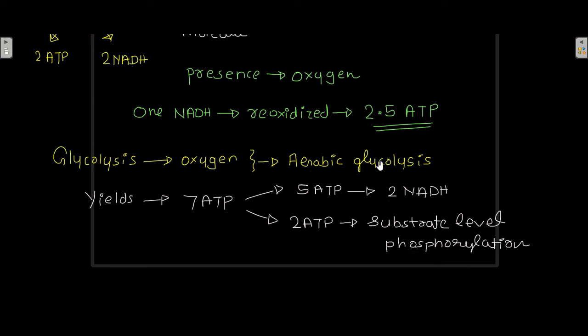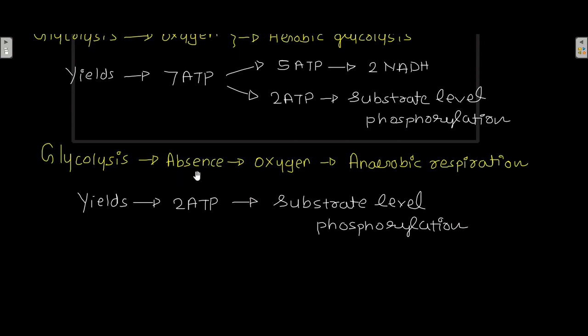Okay, so during aerobic glycolysis of one glucose molecule, 7 ATPs are produced. That's the point. Now, glycolysis in the absence of oxygen, that is anaerobic glycolysis, yields 2 ATP molecules only,